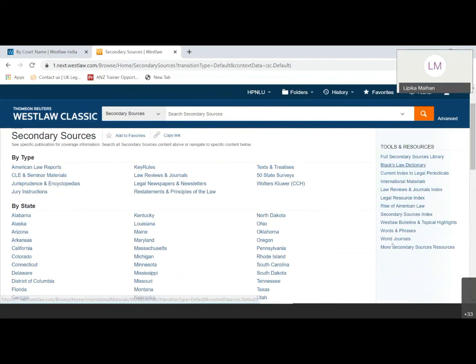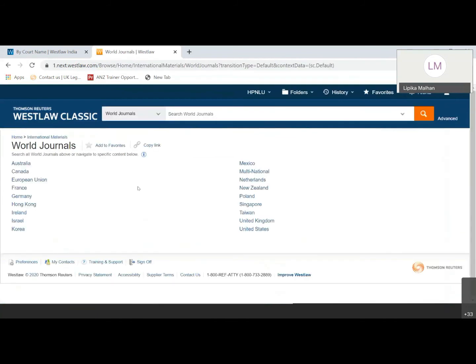If you scroll down a bit, there's a World Journals tab. World Journals gives an arrangement of the journals jurisdiction wise. So you can see all of the jurisdictions which are covered in terms of journals. If you want to click on any particular jurisdiction, say for example, I want to see only Canada journals, I'll click on Canada here.